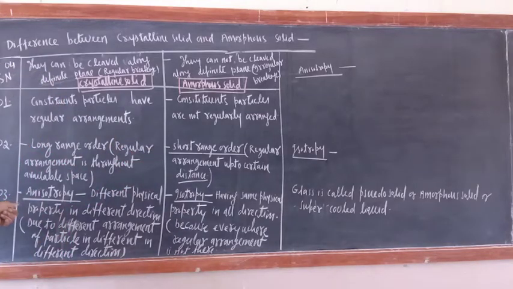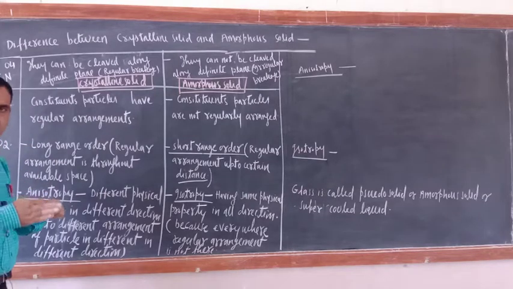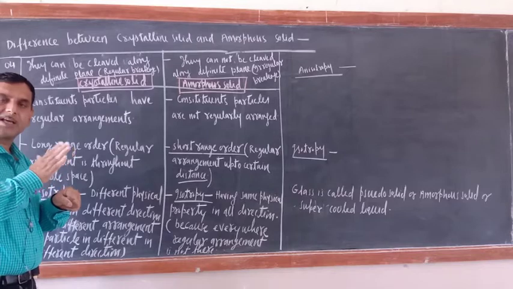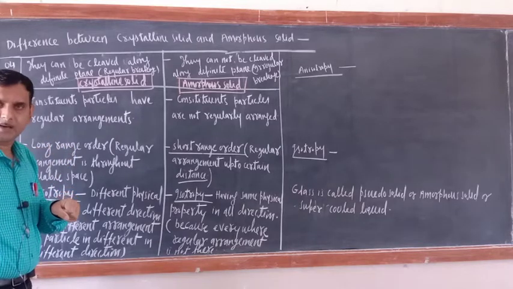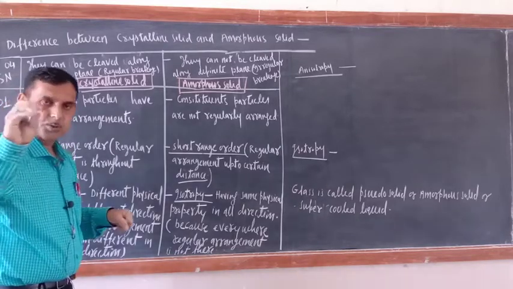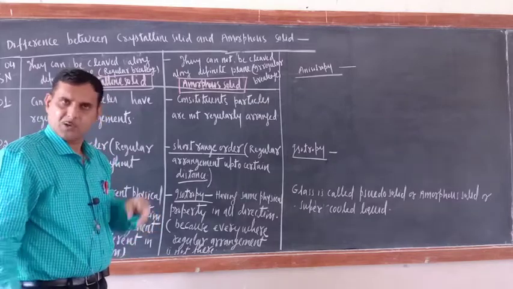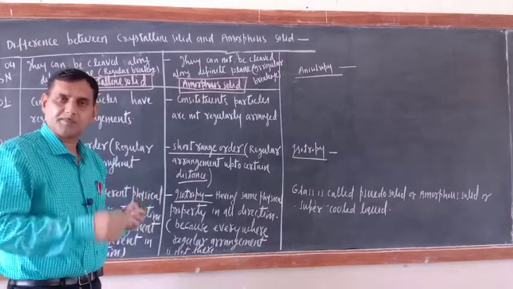Now the third difference is, before teaching the third difference, I will teach you the fourth one. Just see, whenever crystalline solids are cut or cleaved, they will cut or cleave with a definite plane. Like sugar particle, have you seen? You just break the sugar particle, don't powder it, just break.